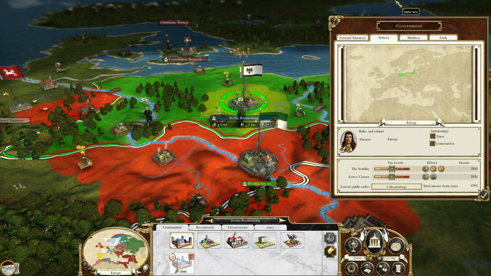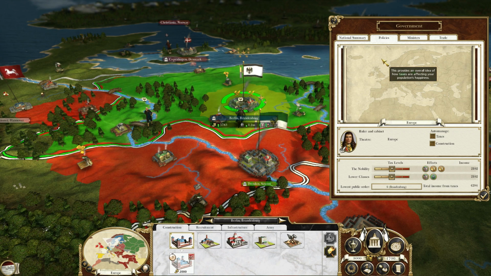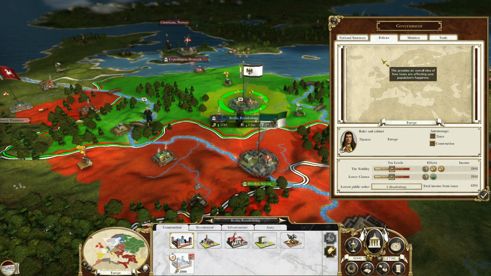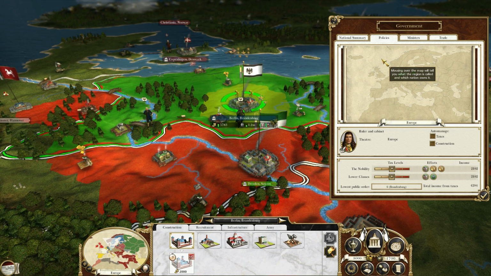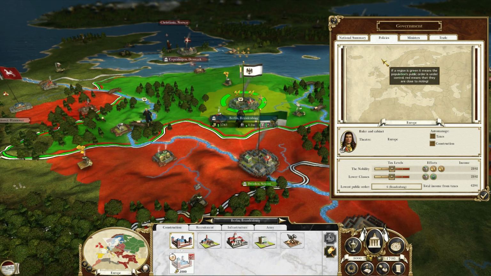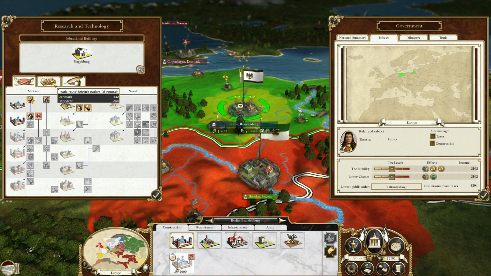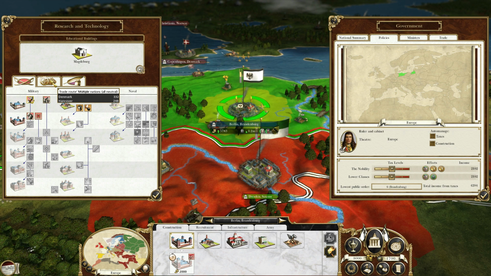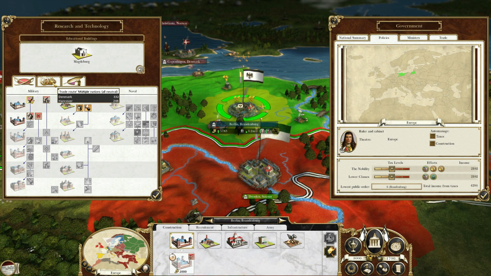Now let's get into two more pretty big negatives for absolute monarchy. Your town wealth growth is a -5, so it's very hard for your towns to grow wealth in an absolute monarchy. That's something to highly consider, which will cause you a lot of income problems. The next major negative is you're going to have a -10% for your research rate, so your research is going to slow down as an absolute monarchy.